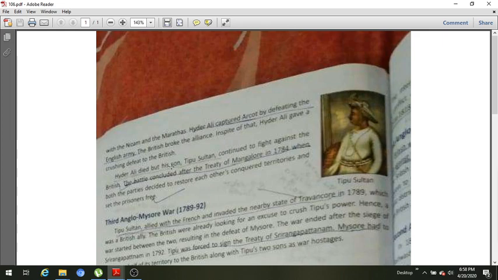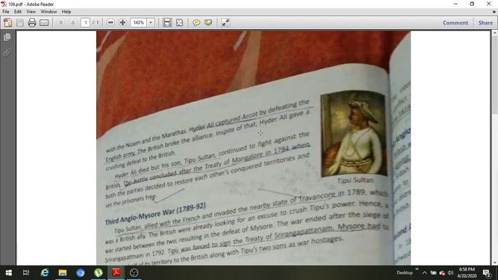Hyder Ali died, but his son Tipu Sultan continued to fight against the British. Hyder Ali lost his life in the battle, and his son Tipu Sultan became the next Sultan of the Mysore state, and he continued the battle. The battle concluded, and Tipu Sultan faced defeat. The battle concluded after the Treaty of Mangalore in 1784.